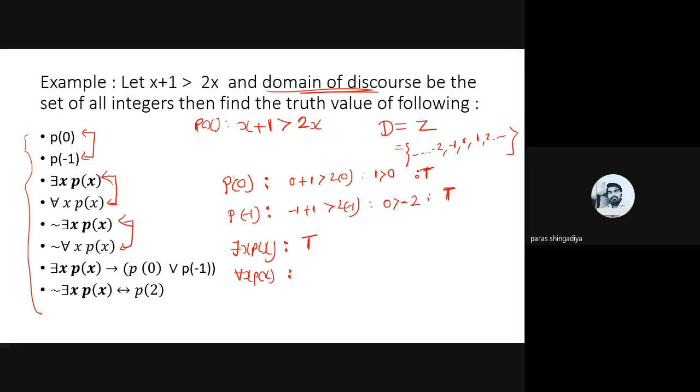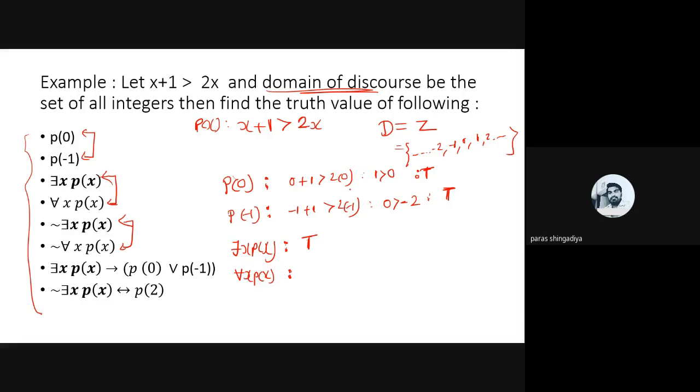Okay, now for every x, P(x), we cannot check all these values to verify whether the answer is true or false. That is not possible because it contains infinite values, so it is not possible to predict such an answer. But we can find one single value where P(x) is false. So as per these conditions we can say whether it is true or false. As per these conditions we can say the 'for every x, P(x)' will be true or false.